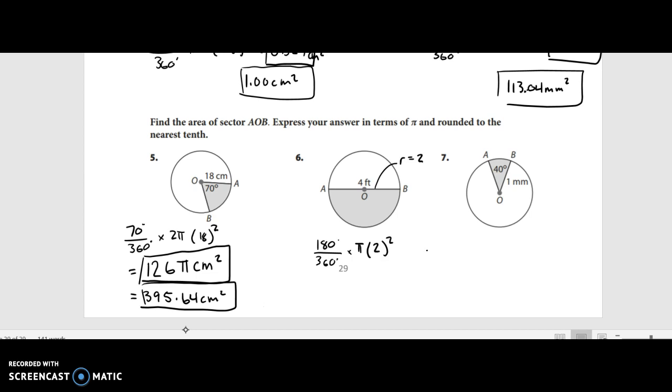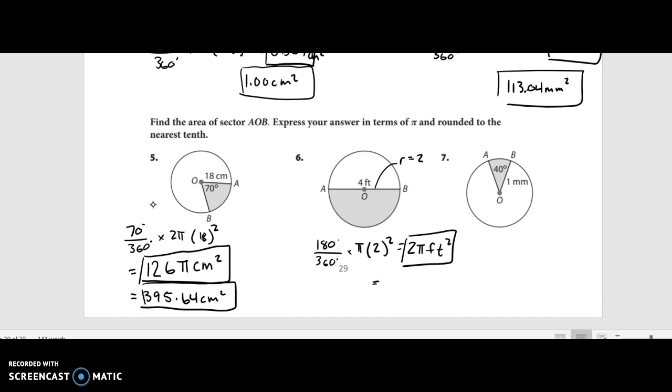So 2 squared. Okay, pause the video and make sure that you can get this. I'm going to show you the answer in 5, 4, 3, 2, 1. You should get 2 pi feet squared. If you're having trouble, it's 180 divided by 360 times 2 times 2. The squared means you multiply that number by itself. You don't multiply by pi.